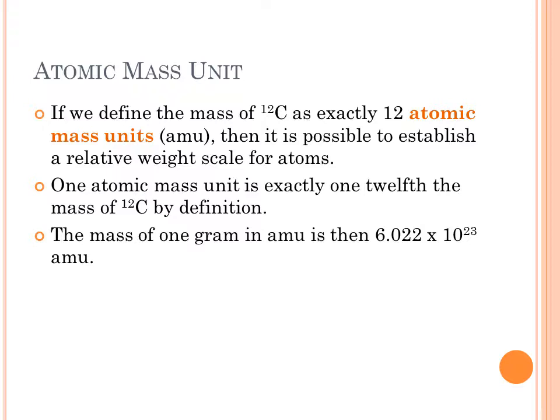So 6.022 times 10 to the 23rd AMUs would equal 1 gram, which that number should look very familiar, and it's Avogadro's number. So that's a very convenient relationship that we'll use to our advantage later on.